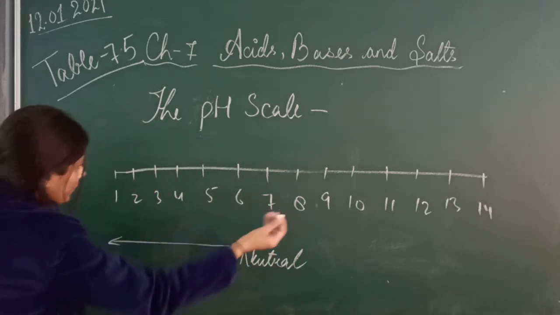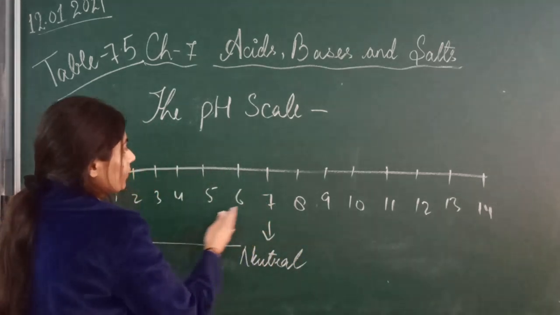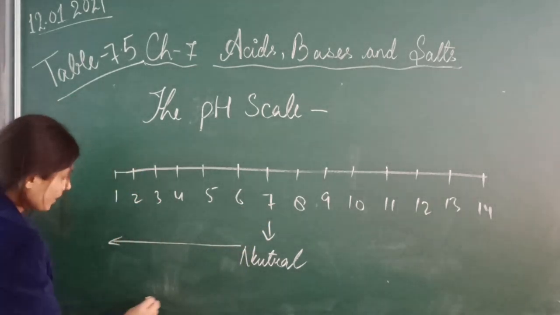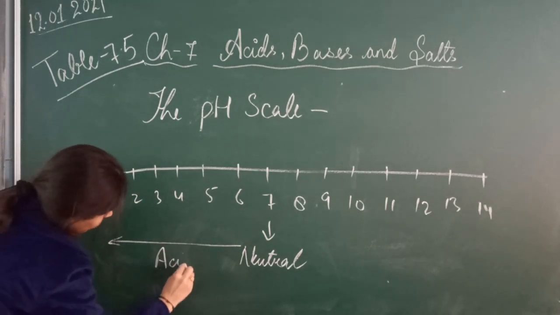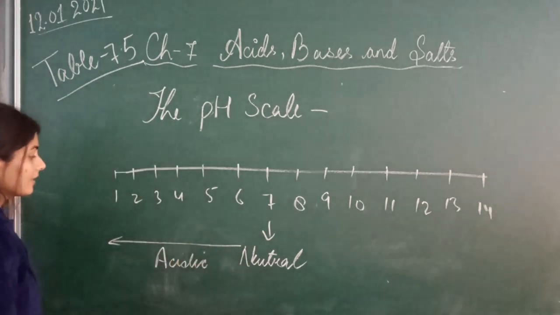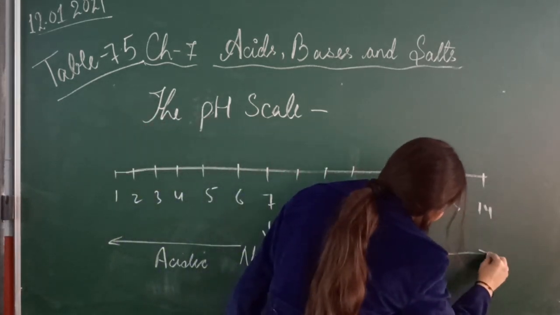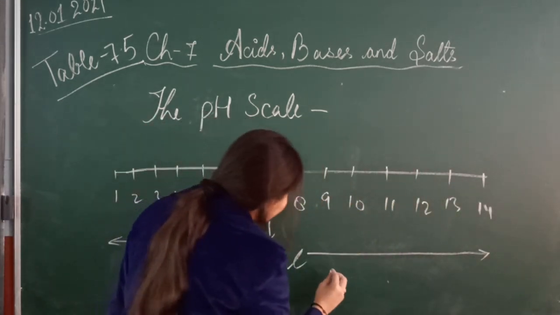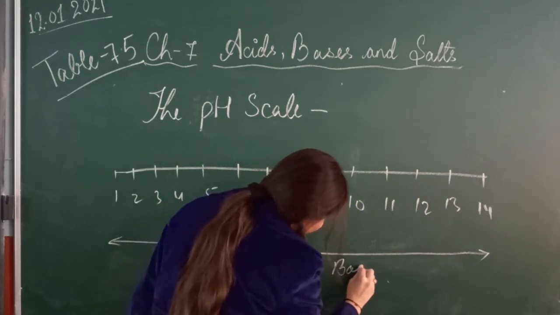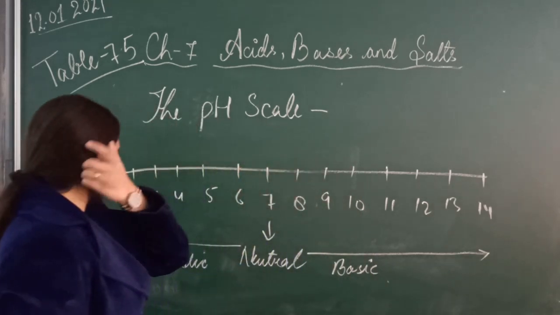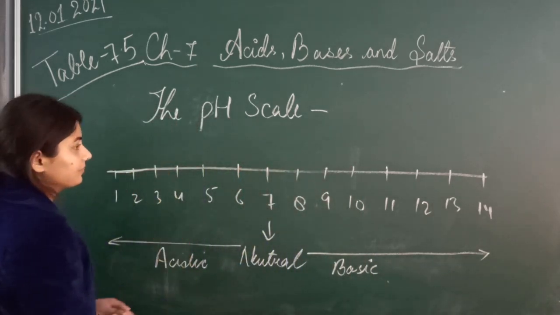If you keep decreasing the pH from 7, then the acidic character increases. If you keep increasing the pH, the basic character increases.